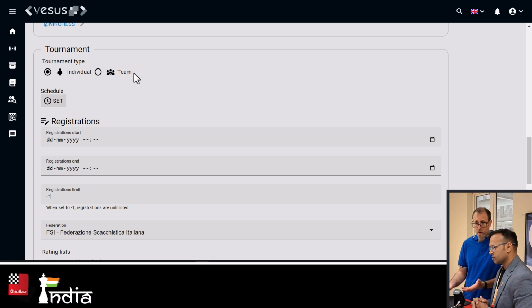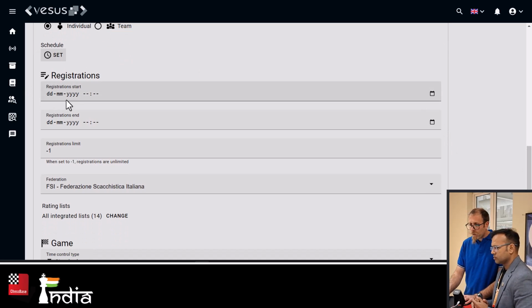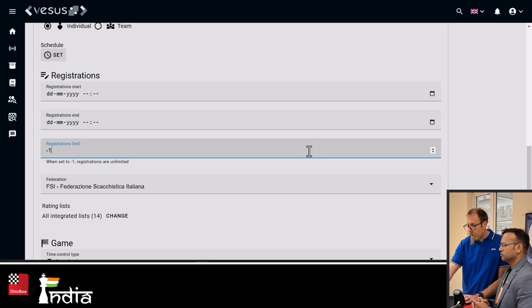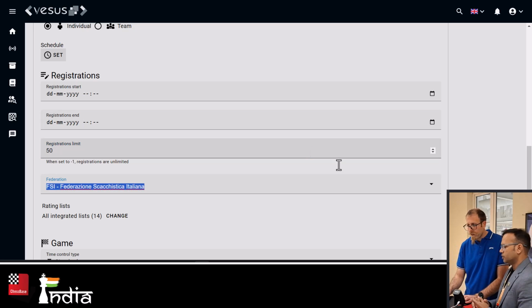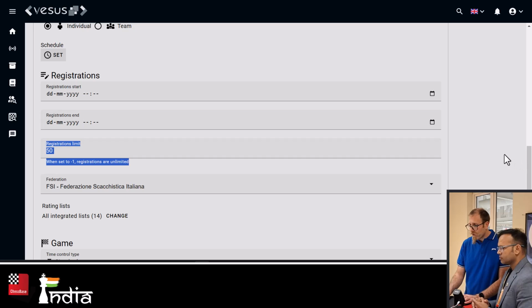And again, this is very unique because normally one website works only with that software, but this one can take multiple softwares. That's great. So you can enter the dates when you want to open and close the registration here, and how many people. Like my venue can only take 50 people, for example. So you can say when it reaches 50, it will stop. That's great. It will close the registrations.